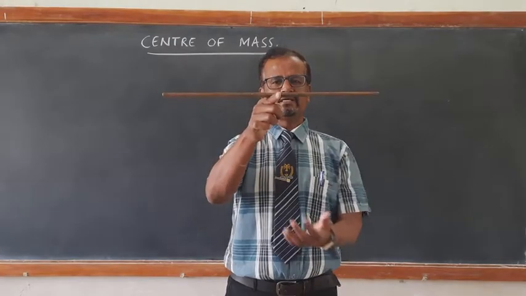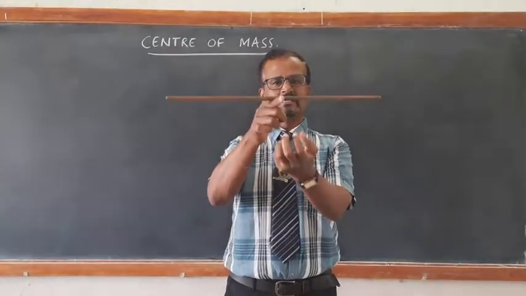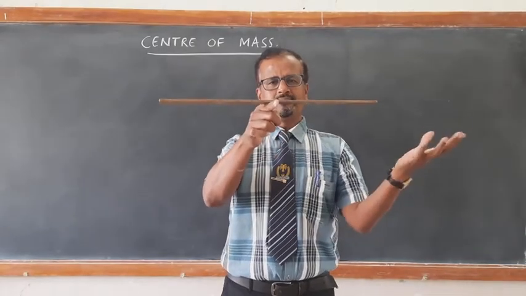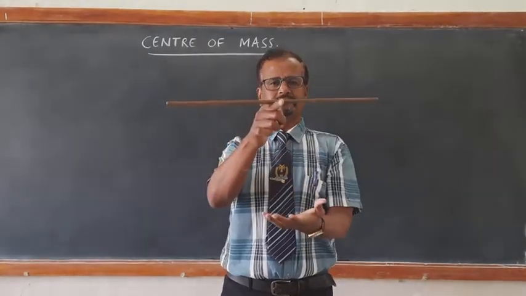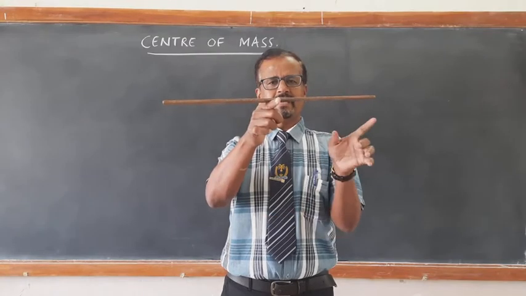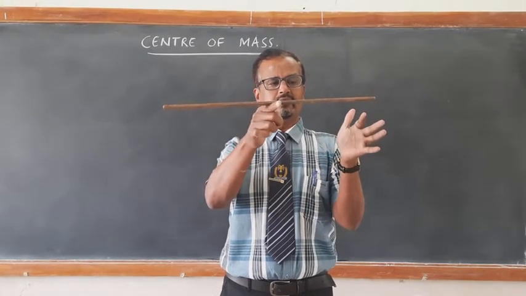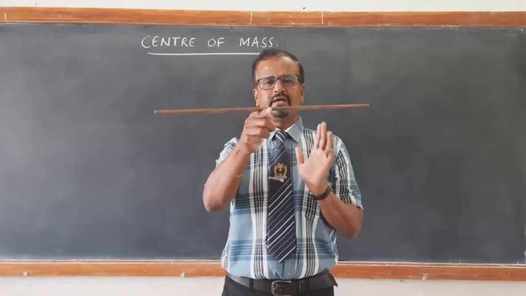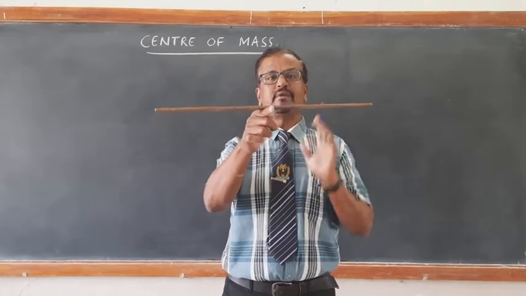So if I exert a force here on this point mass, I can balance this entire scale. Otherwise, I need two supports, one here, another here. So this is the point that we call the center of mass.